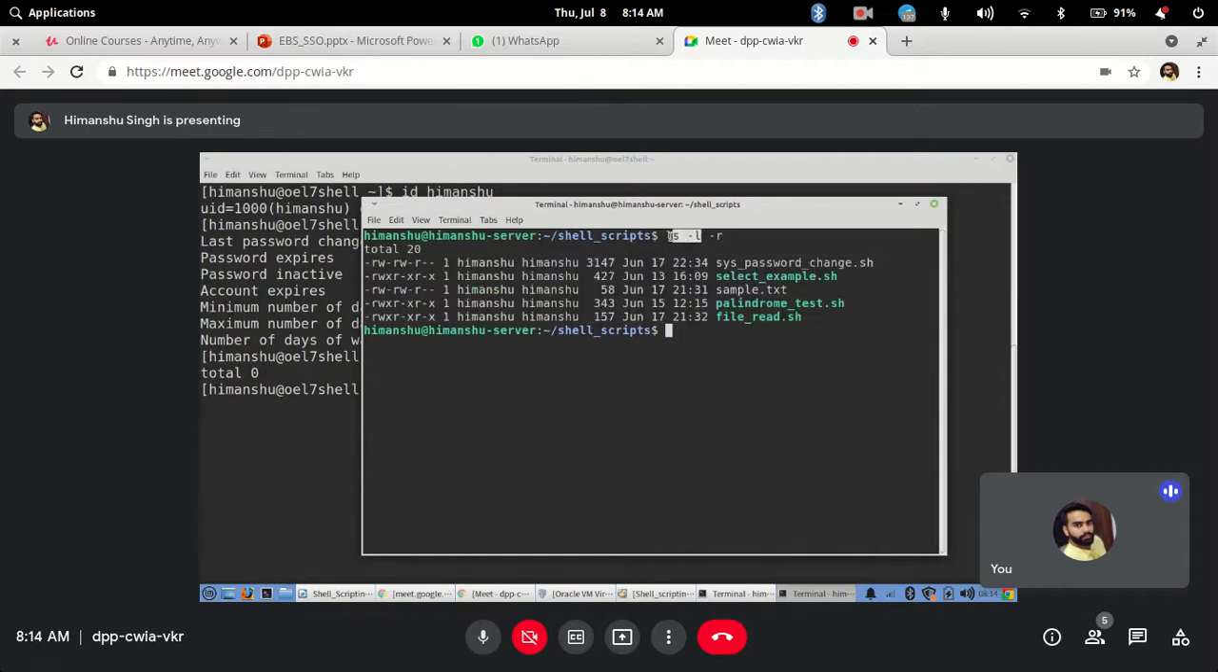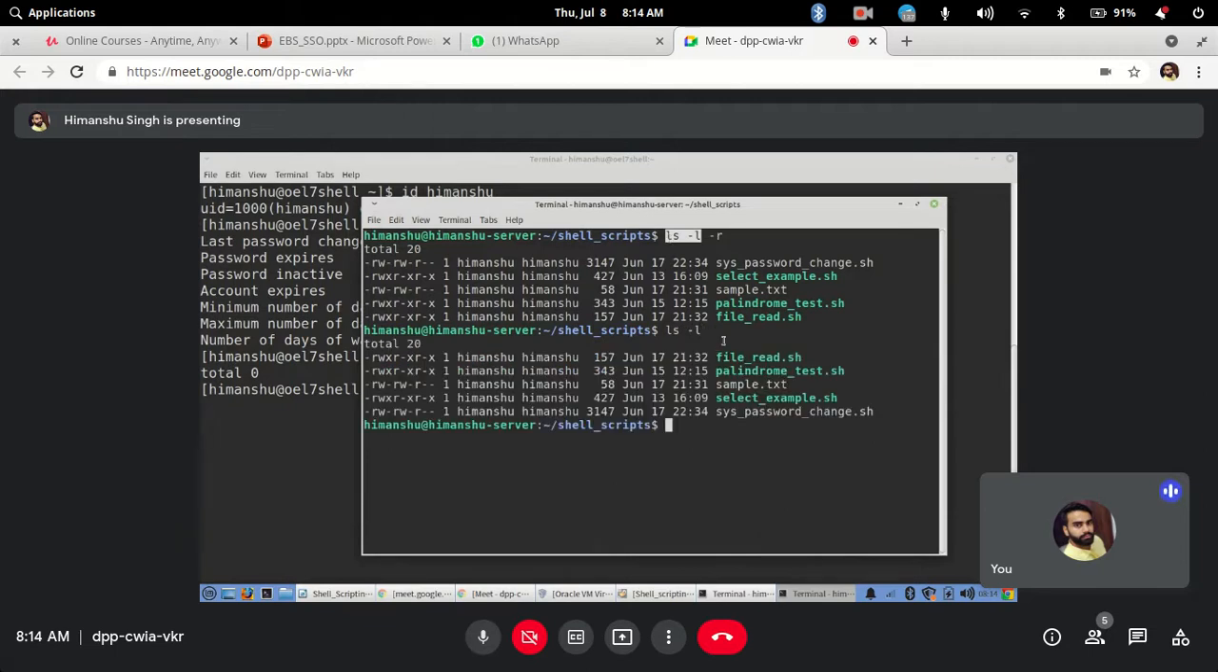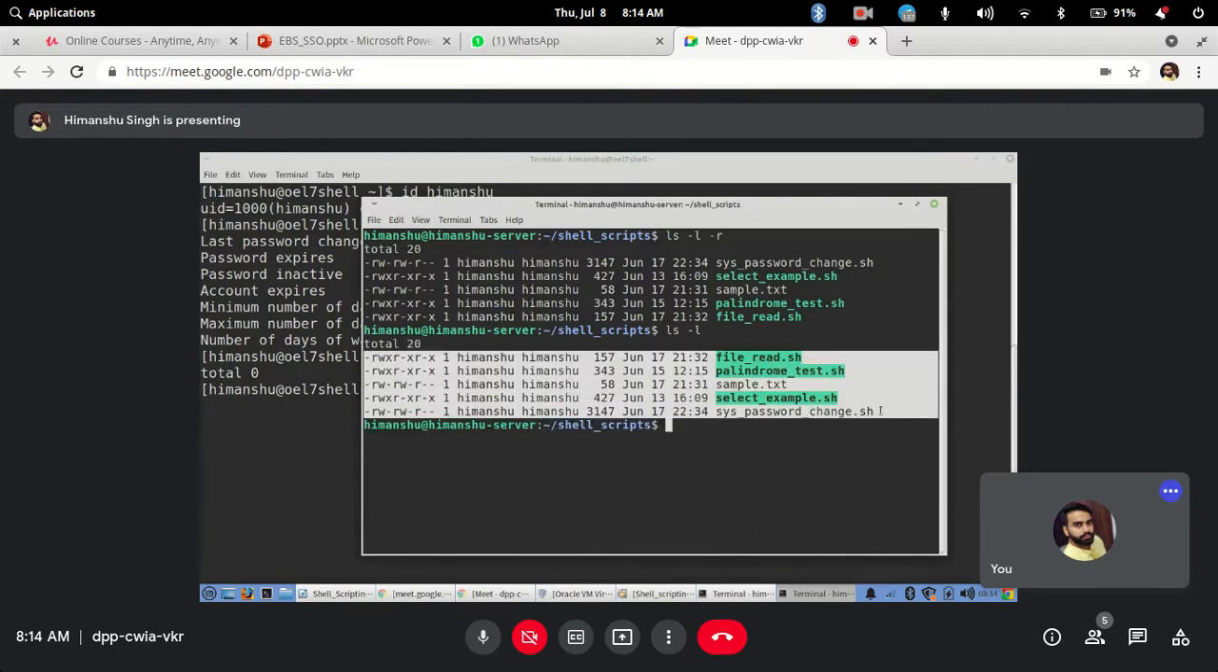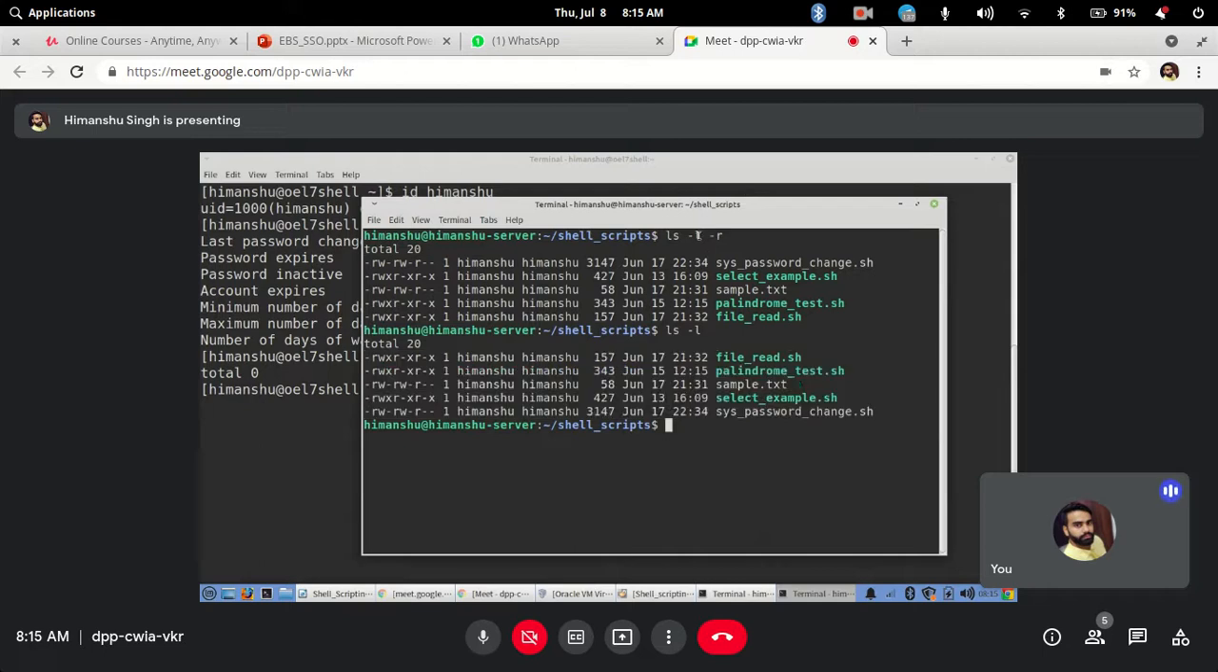So if I was doing ls -l, it was showing me in this order, right? Now when I am doing ls -l -r, it is just reversing the order of how it is showing the files. Clear? It is just reversing whatever output was coming here. In the reverse order it will display you.